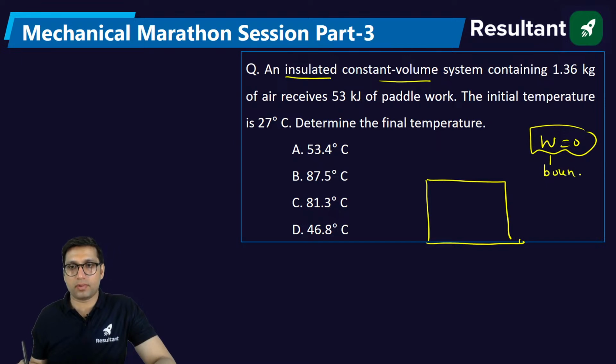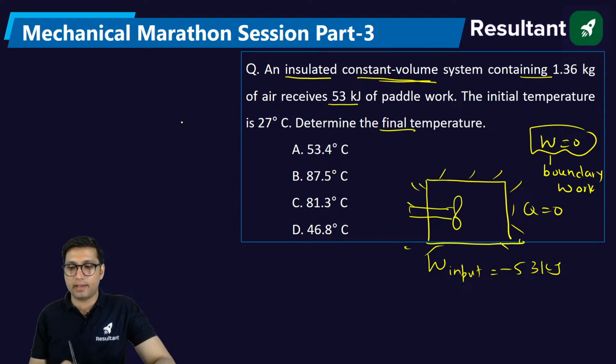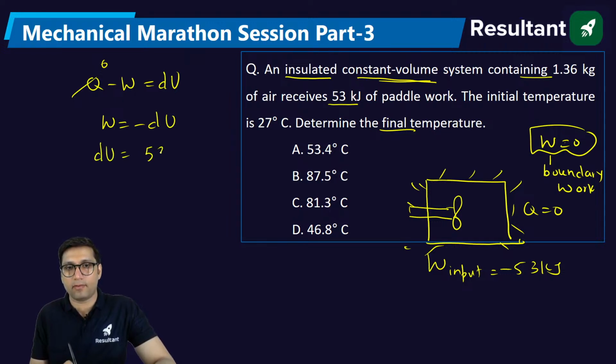But which work will be 0? Boundary work, or closed system work, will be 0, but there will be other work also. The constant volume system receives paddle wheel work, so work input is equal to minus 53 kilojoule. The system is insulated, so heat transfer will be 0. Determine the final temperature. Now you know that if heat transfer is 0, Q minus W is equal to dU. If Q is 0, then work will be equal to minus dU. So dU will be equal to 53, right?